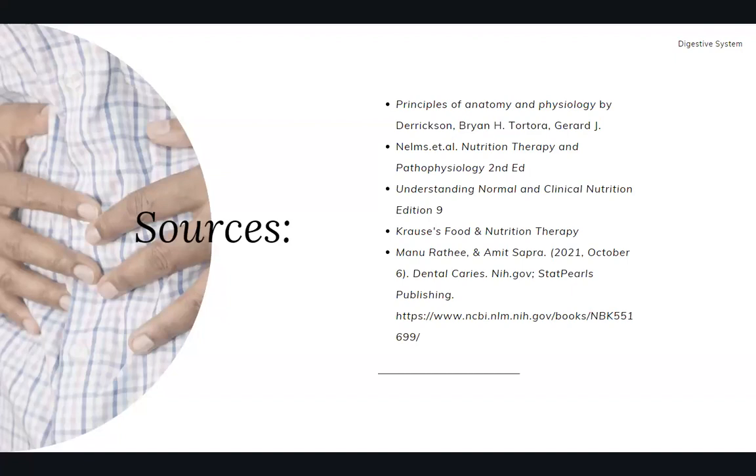So our sources for this are Principles of Anatomy and Physiology by Tortora and others. So that will be for our report.